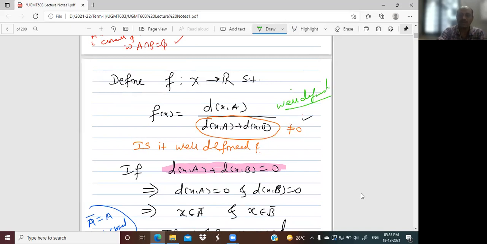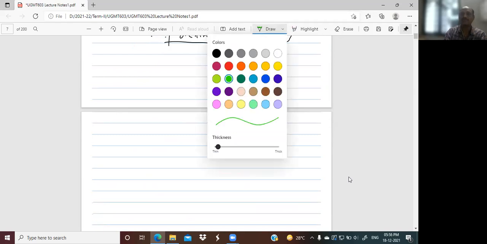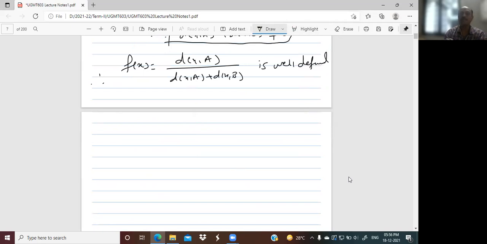Now I will write here that this given function is well defined: f(x) is equal to d(x,A) divided by d(x,A) plus d(x,B). Now I will talk about whether this is continuous or moreover uniformly continuous, so we'll try to check.